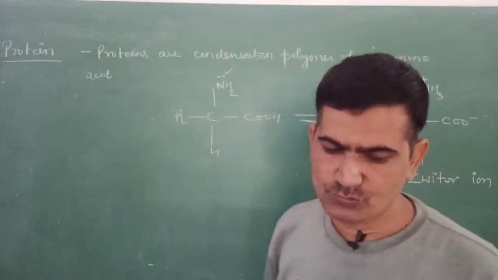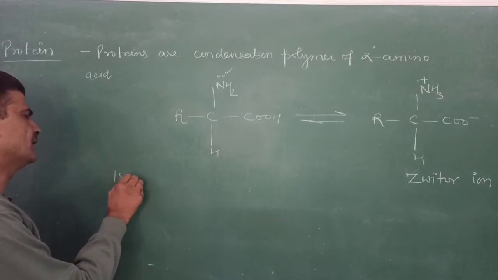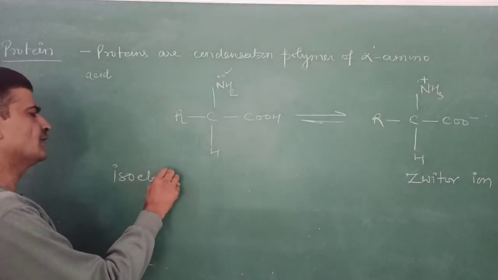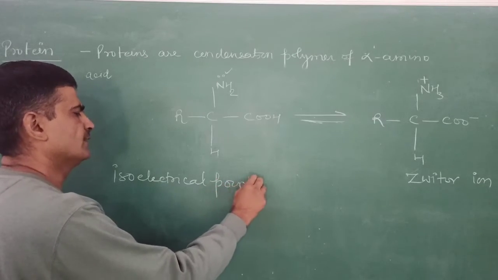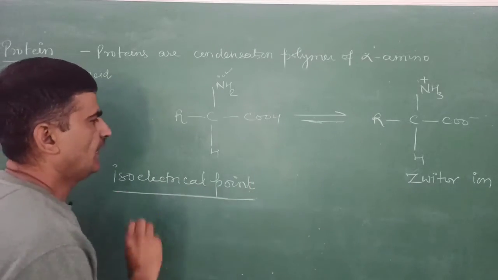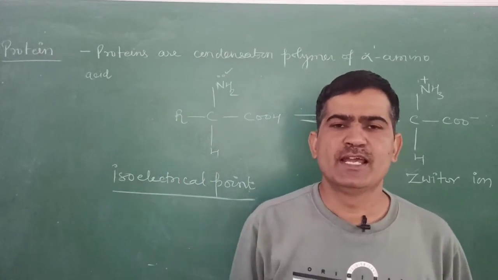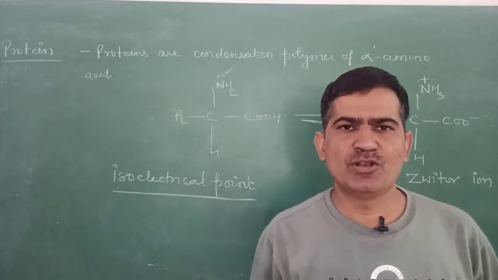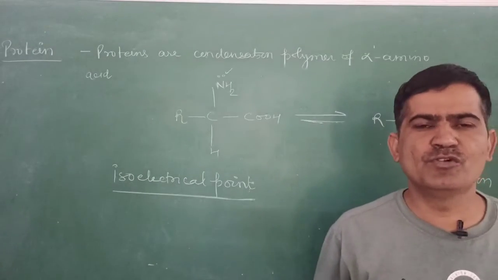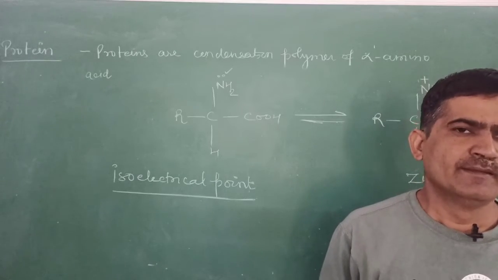And after this, students, we will discuss the isoelectric point. The isoelectric point is the certain range of pH at which the amino acid molecules do not move under the influence of an electrical field.